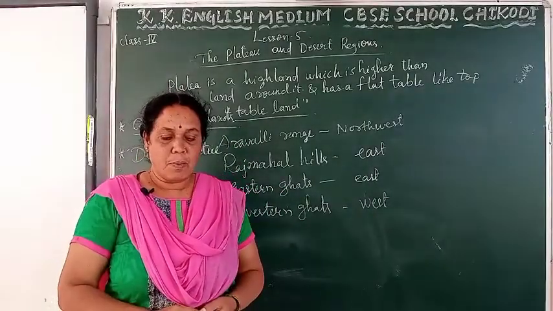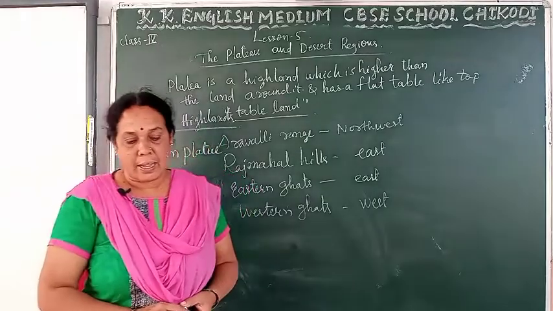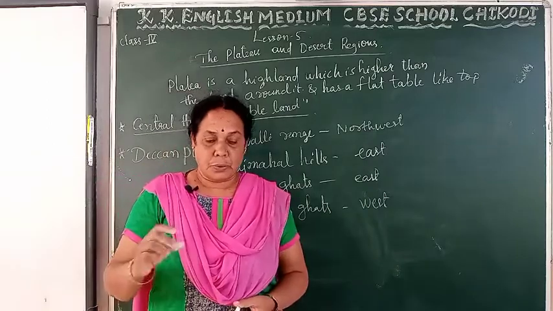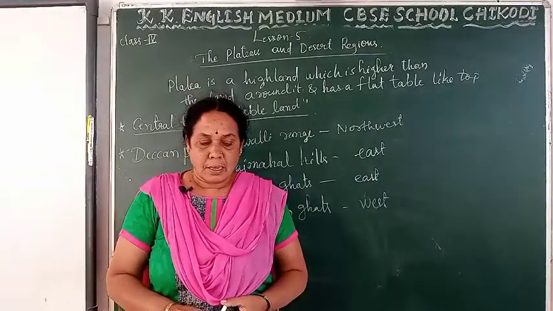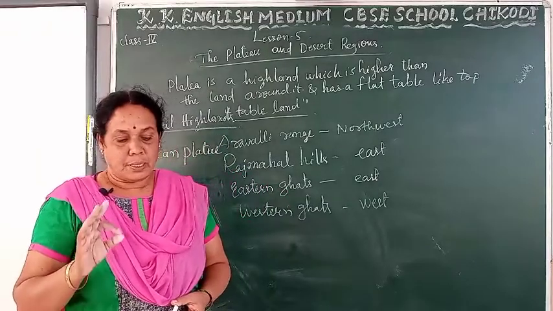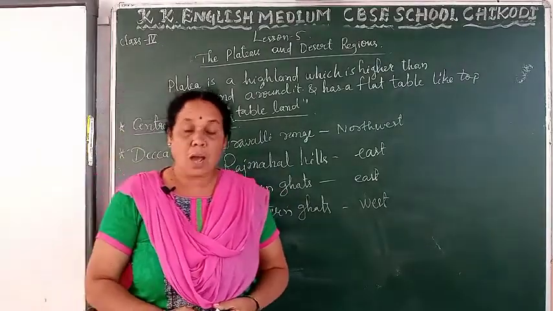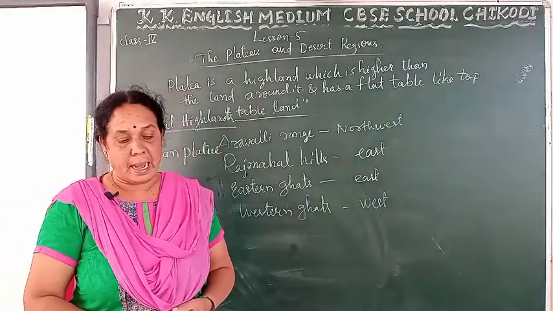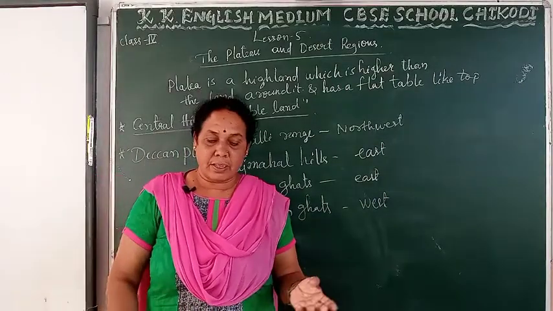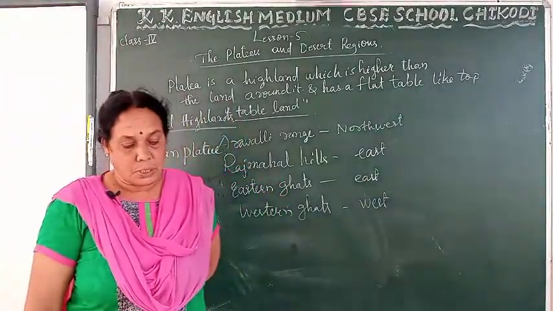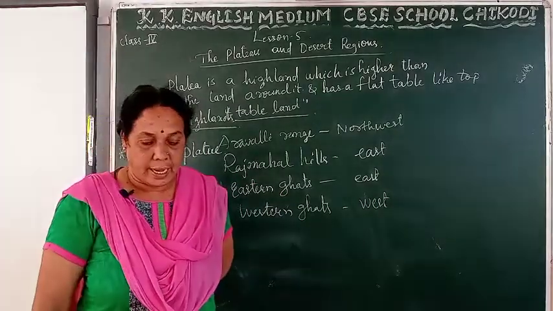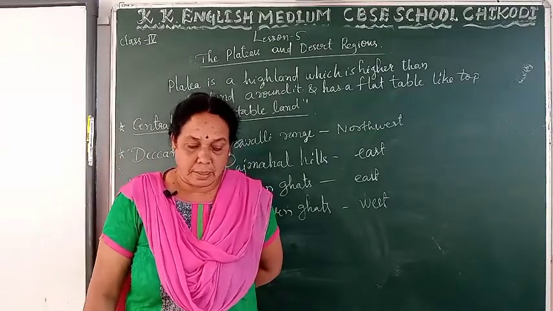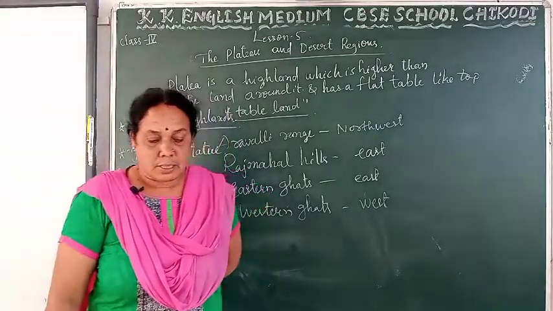Malwa Plateau in Central India and Chota Nagpur Plateau in the east together make the Central Highlands. Which plateaus make the Central Highland here? Malwa Plateau in central India and Chota Nagpur Plateau in the east together make the Central Highland, and it's bordered by Aravalli in the northwest, Vindhyas in the south, Chota Nagpur Plateau in the east and Rajmahal Hills in the northeast. This Malwa Plateau lies in the center and it is bordered by Aravallis in the northwest and Vindhyas Hill in the south.